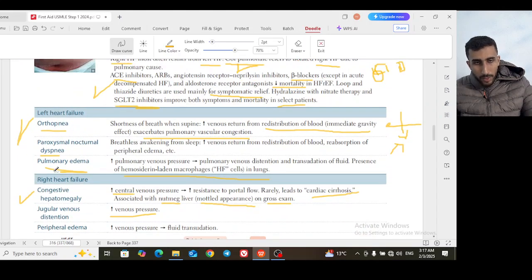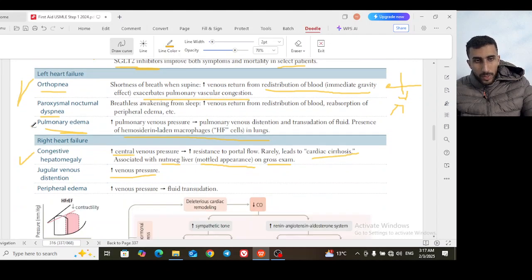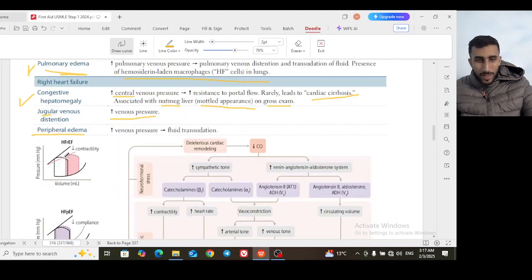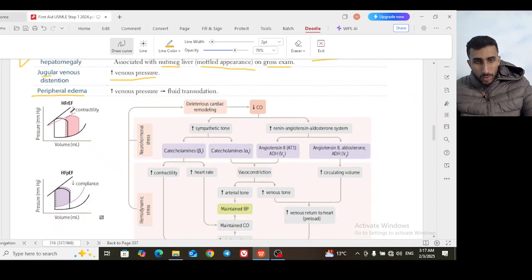The left side of the heart transmits backwards to the lung, so you will have pulmonary edema. But the right side of the heart, you imagine when transmitted backwards, it will transmit backwards to the peripheral system, so it will cause peripheral edema. And when it transmits to the jugular system, it will cause jugular venous distension. When it transmits backwards to the liver, it will cause congestive hepatomegaly.